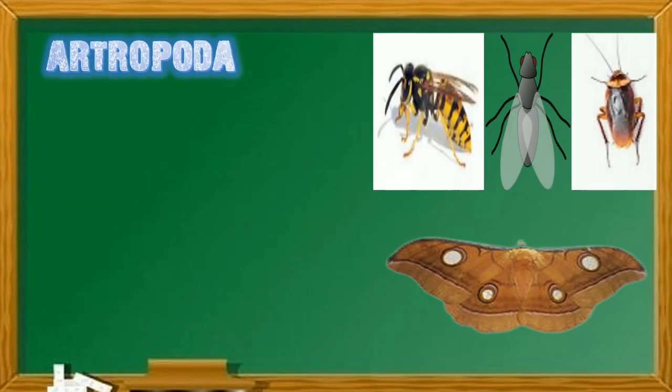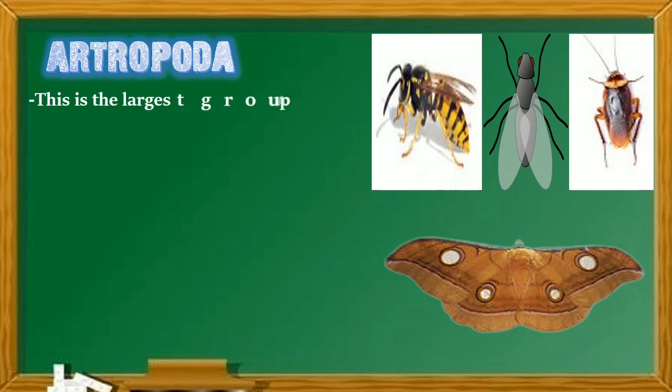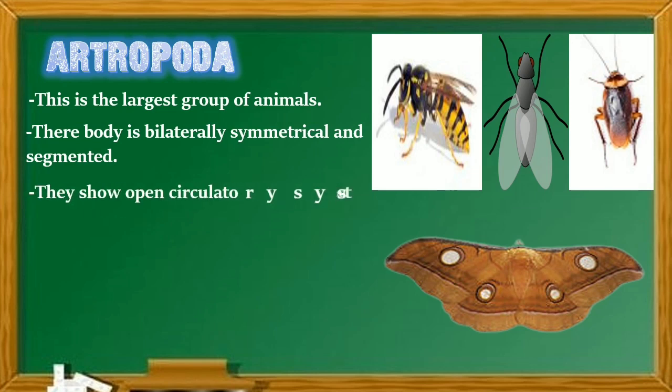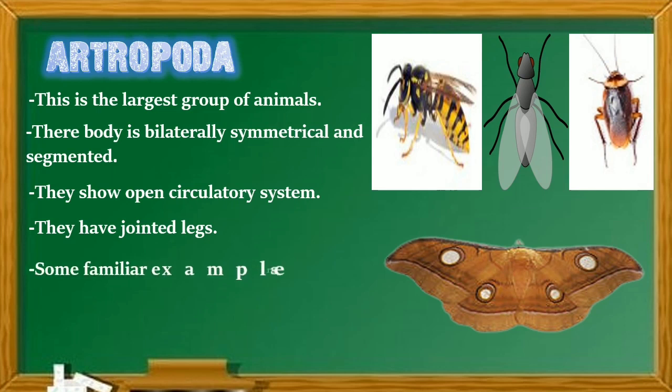Arthropoda. The phylum Arthropoda characteristics are: this is the largest group of animals. Their body is bilaterally symmetrical and segmented. They show an open circulatory system. They have no blood vessels in the circulatory system.